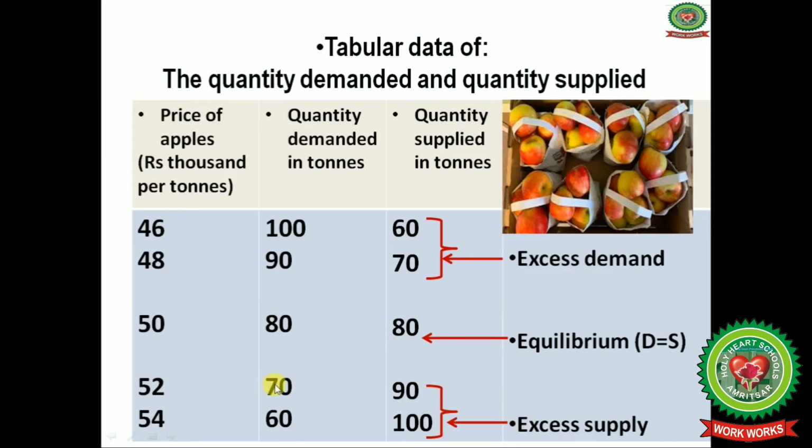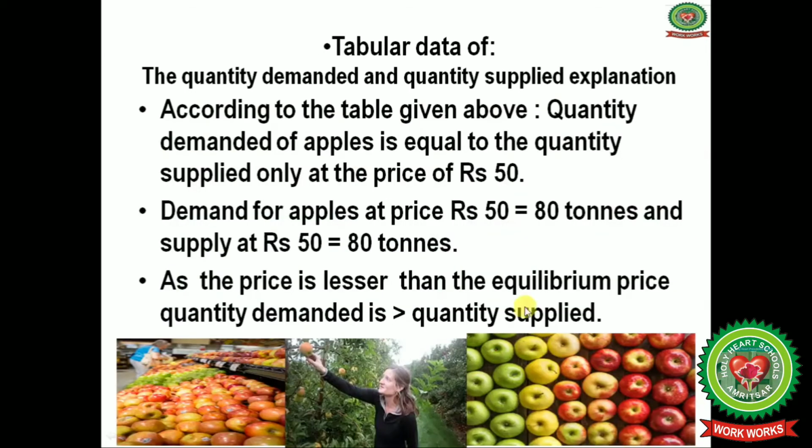Here you can see that at this price of 52,000, quantity demanded is less, while quantity supplied is more. So 20 units of supply is more, so we can say that there is excess supply. In the same way, here also excess supply exists. So in this way we can judge where the excess demand is, where the equilibrium is, and where the excess supply is.